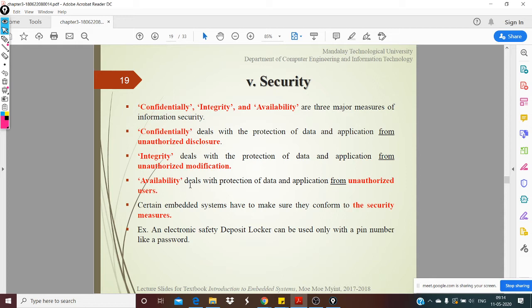So these three things, right? First thing is confidentiality, preventing unauthorized access. The other one is availability, people having access should get access. And third thing is integrity, unauthorized people should not be able to modify the data. So these three are key factors for security. Any questions on this?